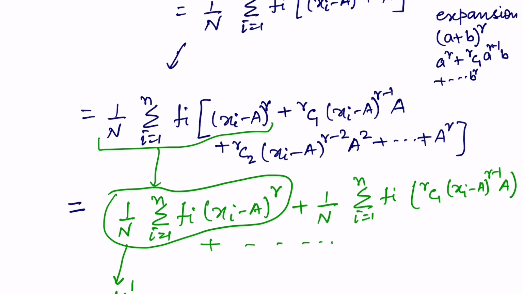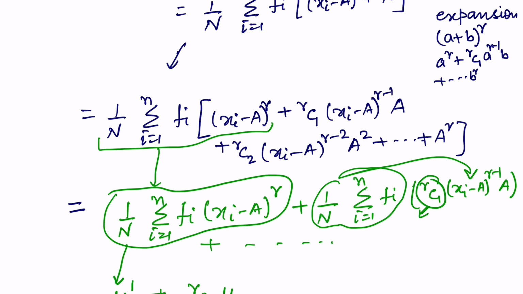So we have nu r is equal to mu r dash plus rc1. So this is a constant, we are taking this out. It won't be included in the summation, so we are taking this out, rc1, and then mu r minus 1. Why mu r minus 1? Because 1 over n and this whole club with this will make mu r minus 1 dash, and lastly the term a.